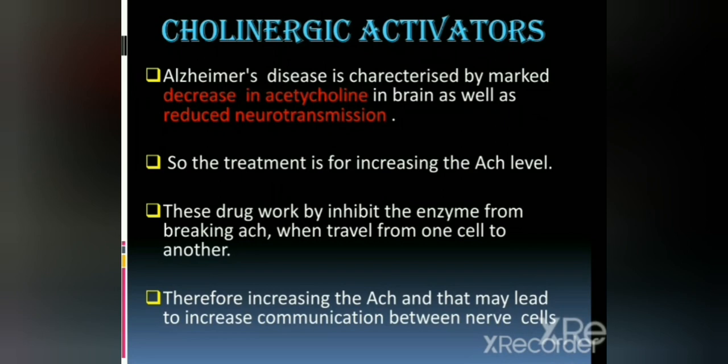Then the first class is cholinergic activators. Alzheimer's disease is characterized by decreased acetylcholine in the brain as well as reduced neurotransmission. So, our treatment is towards increasing the acetylcholine. This drug works by inhibiting the enzyme from breaking down the acetylcholine when it travels from one cell to another, therefore increasing the acetylcholine, and that may lead to increased communication between the cells.